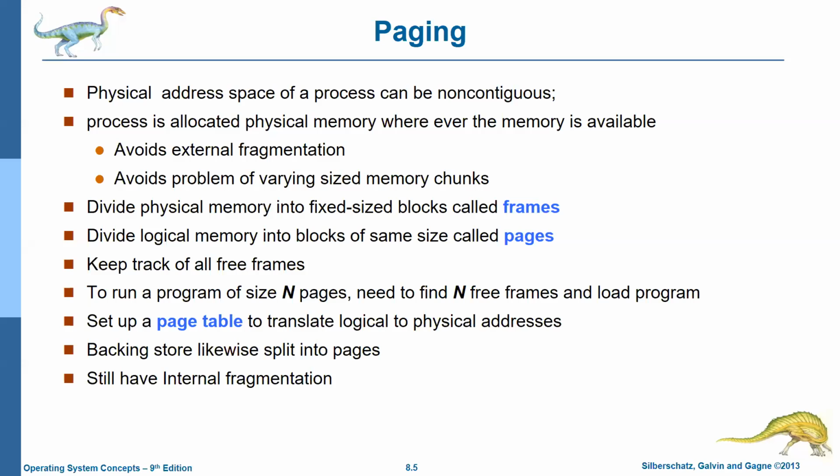So in paging, as we already discussed, we divide the physical memory into fixed size blocks called frames. We must highlight this very important point, which we already discussed through the diagram: we divide the physical memory into fixed size blocks called frames, and we divide the logical memory into blocks of the same size as the frames. We divide the logical memory into blocks of the same size called pages. Logical memory blocks are called pages, and their size is equal to the size of the frames.